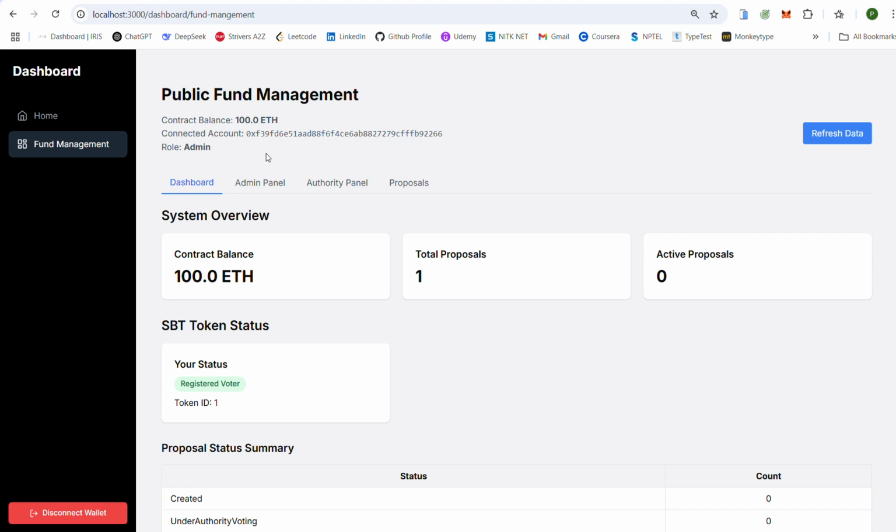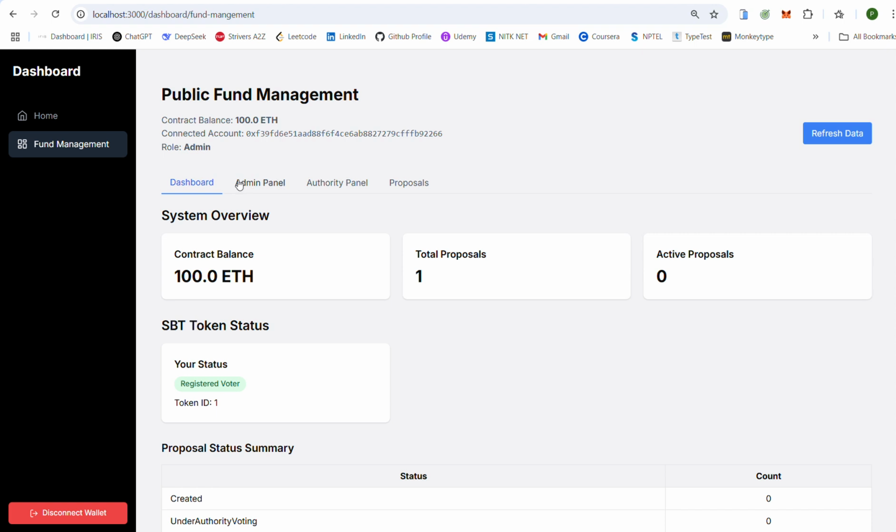In this application, there are three types of users. They are admin, authority, and the public. Admin is the main person who initially deploys the smart contract. Authorities are the people who are involved in decision making and propose the projects. These people are just like a board of executives. The third one is public. They are the general users who can just convey their opinions on the proposed projects by the authorities.